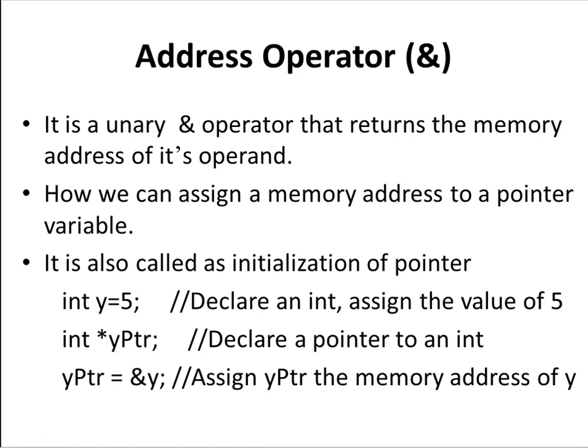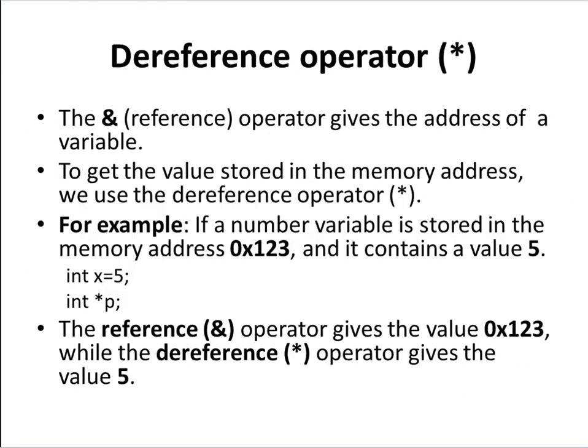Just remember this concept. We will see in the next few slides in detail how we use the ampersand and star operators. The reference operator is ampersand, as we know, but the dereference operator is called star. The ampersand operator gives the address of the variable.